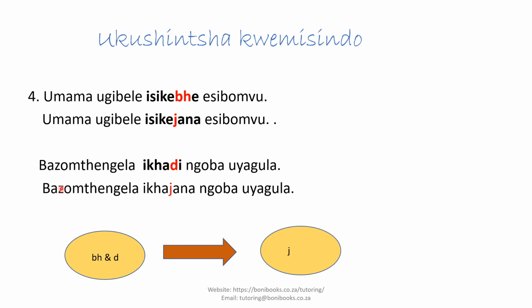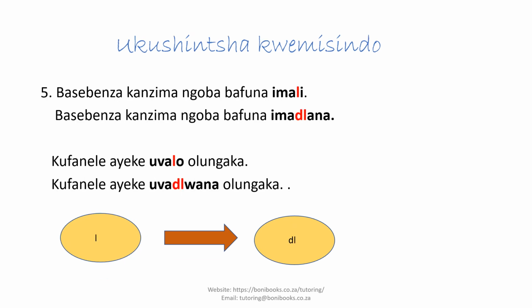Again, the d and the bo both change into j. Bazomthengela ikhadi ngoba uyagula. Bazomthengela ikhajana ngoba uyagula. The da changes into ja. So these are the sounds that change from what they are into other different sounds altogether. And our last sound in the sounds that will change is the sound l, la.